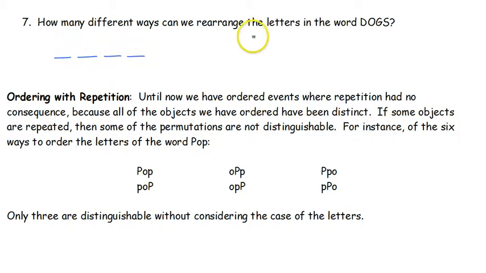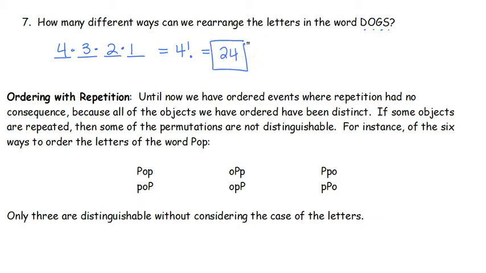We want to rearrange them. So we have D-O-G-S. We've got 4 different letters we can put in the first one, 3 different letters we can put in the second one, because we've already used the first one, 2 and 1, which is just 4 factorial, which is going to give us 24 different ways.